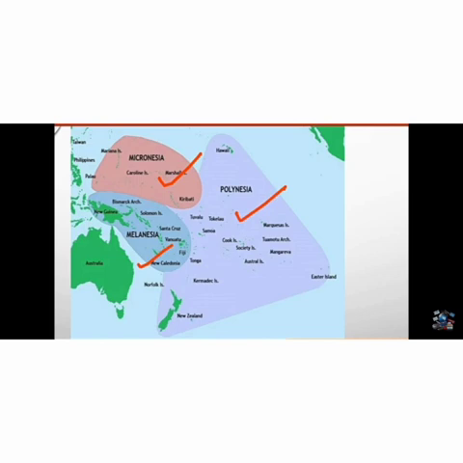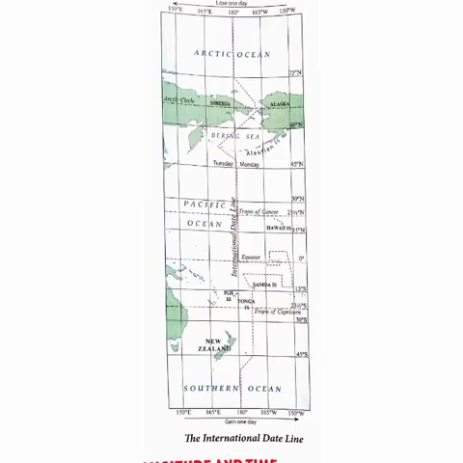So we will go into detail on the international date line. The international date line passes through the Pacific Ocean. See children, 180-degree longitude is also important because the international date line runs along it. Day and date change at the international date line. Crossing the international date line from east to west, a traveler will add or gain a day, while crossing it from west to east, he will subtract or lose a day.